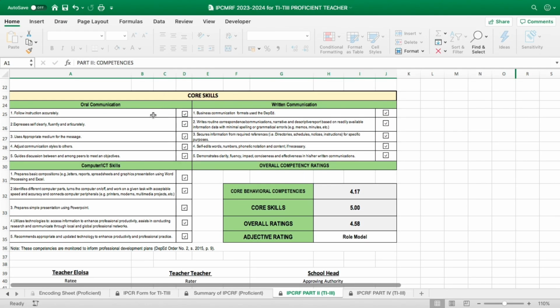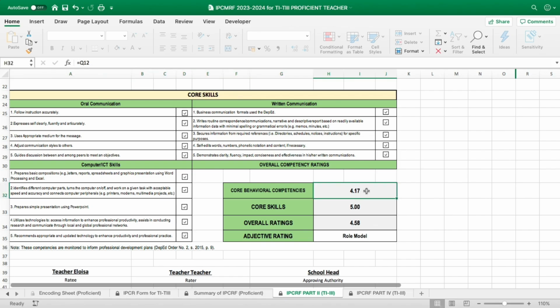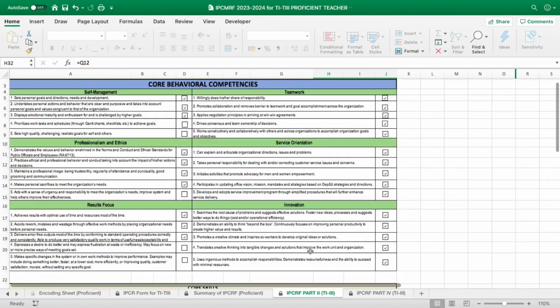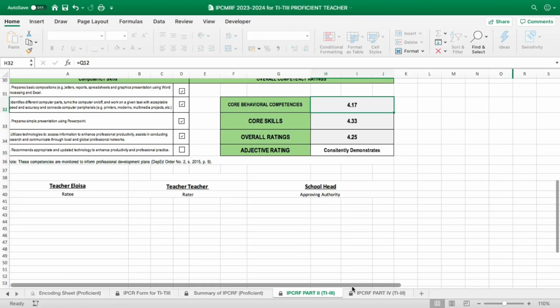So, parang ito, bago yata to. The oral communication, the computer, the ICT skills, written communication. So, once na binago nyo yan, nagtanggal kayo ng check, magbabago rin yan. So, everything is automated. So, this is not yet official. So, parang ginawa lang ito ni Sir para sa ating mid-year. Next, let's go now to the last part.